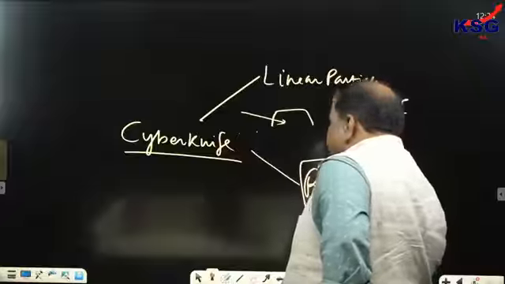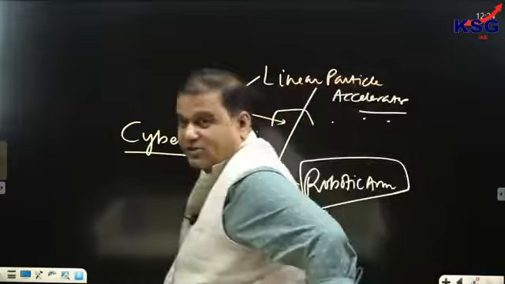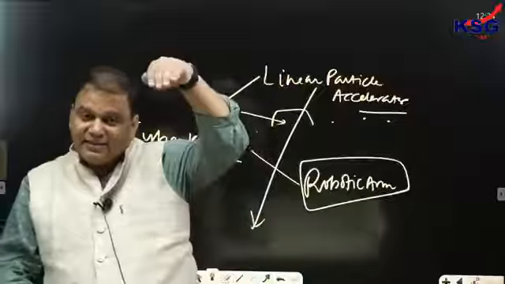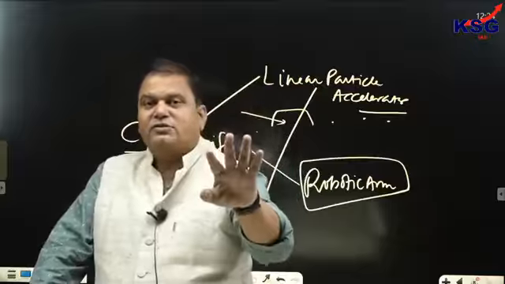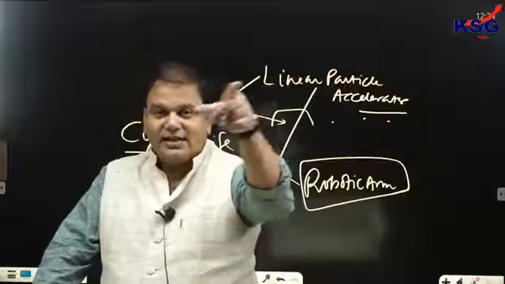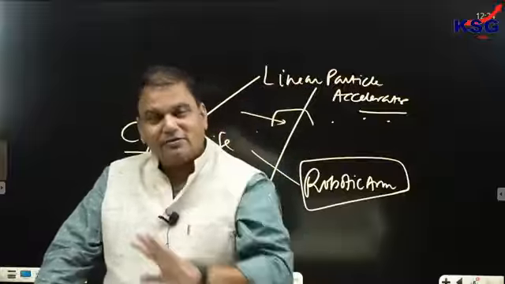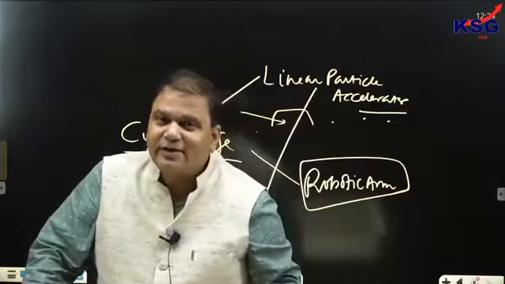This is for the purpose of directing the radiation towards the cancerous tumor in exact precise dose, so that the cancerous tumor gets destroyed but the cells nearby are not affected. Clear? So this is called a cyber knife.